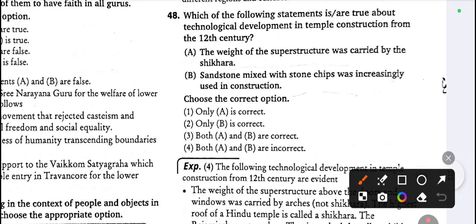48. Which of the following statements is true about technological development in temple construction from the 12th century? Sentence A: The weight of the superstructure was carried by the shikara. Sentence B: Sandstone mixed with stone chips were increasingly used in construction. So option 4 is correct. Both sentences are wrong.